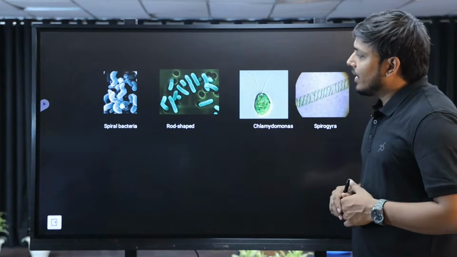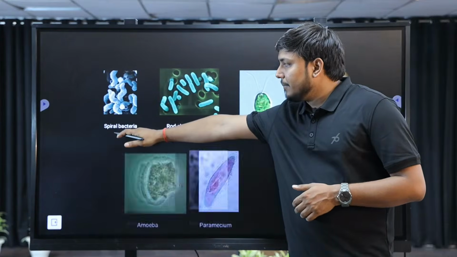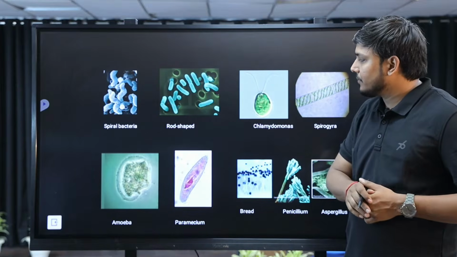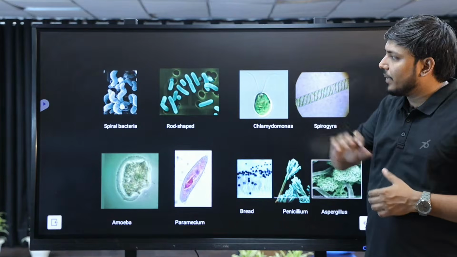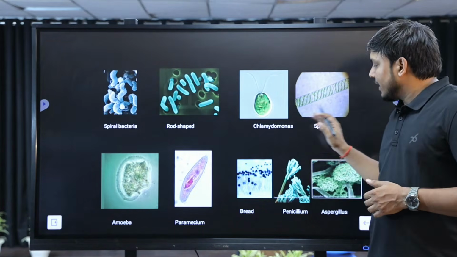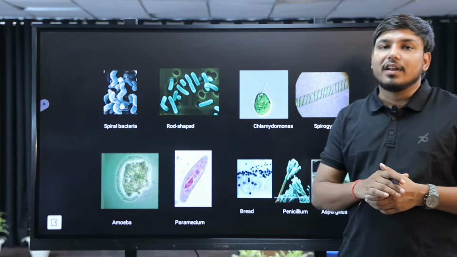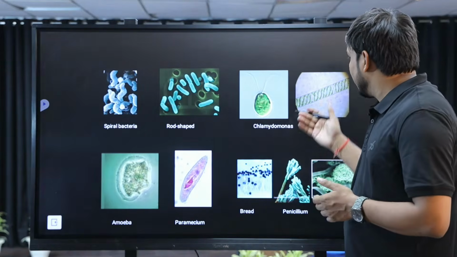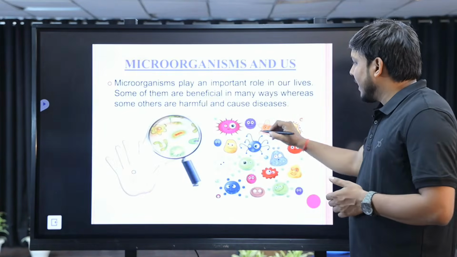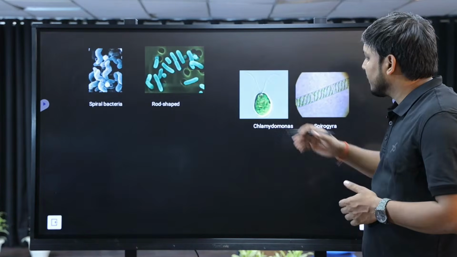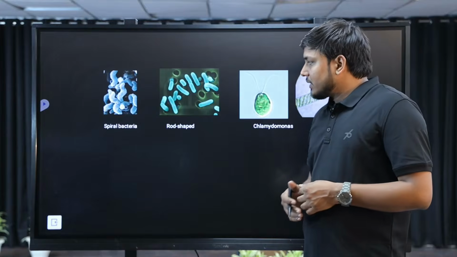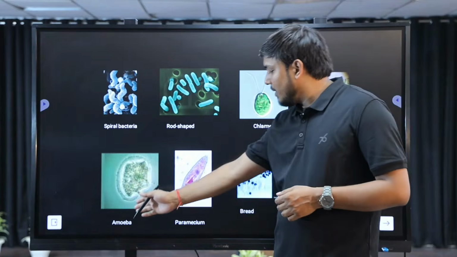Let's see. There are more examples, Spirillum bacteria and the rod-shaped bacteria here. More examples of organisms that come in this category: Chlamydomonas and Spirogyra are filamentous algae, and Chlamydomonas is an example of it. Another example of this kind of organism is the amoeba and paramecium.